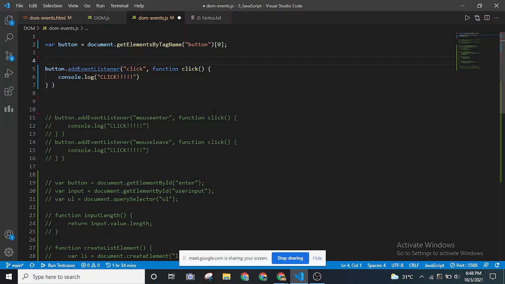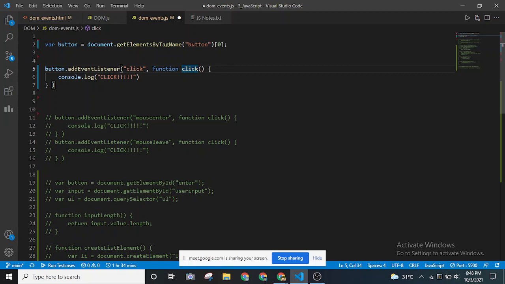The first argument is the type of event, which here is a click event. The next argument is a function, which is the functionality we want to perform based on the event. Whenever I click the button, it will console log this output in the console.